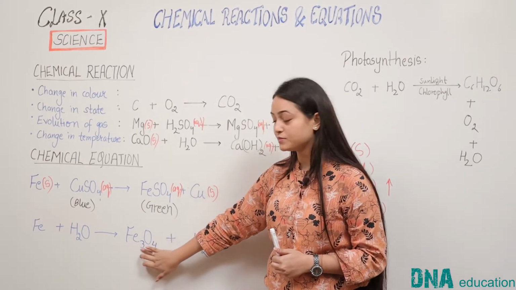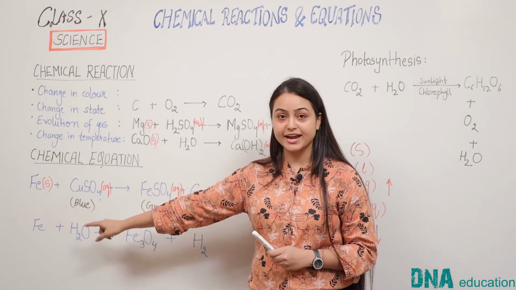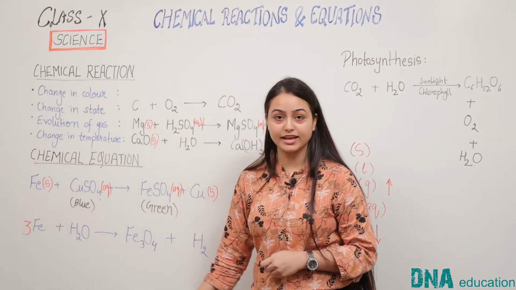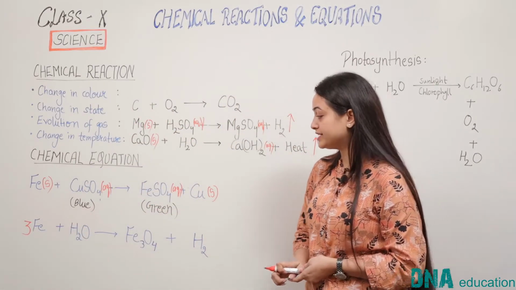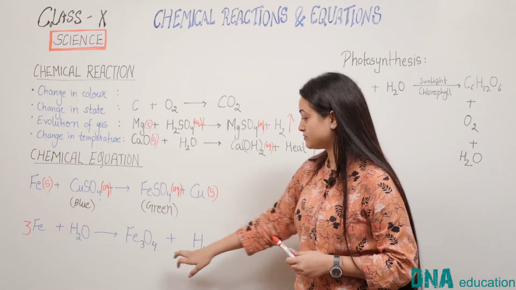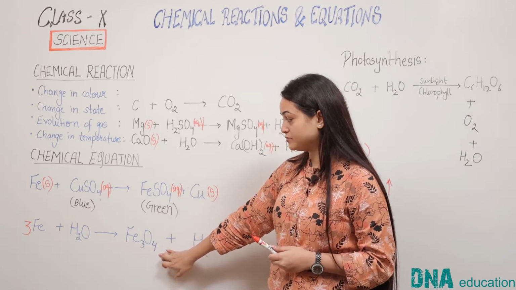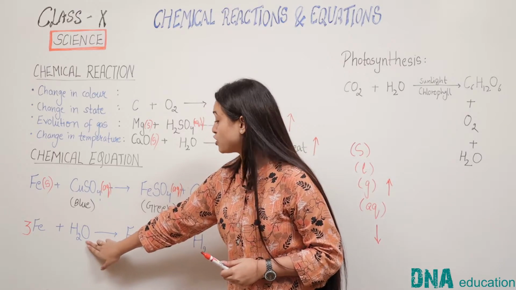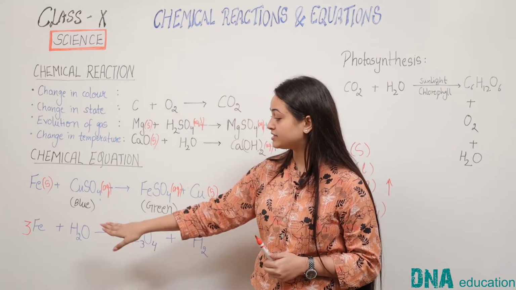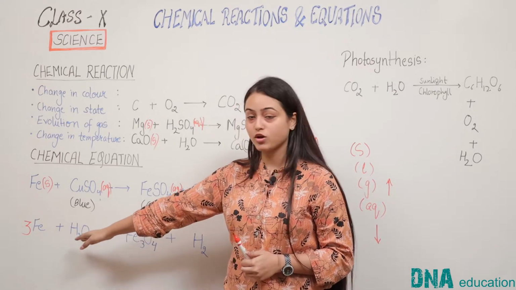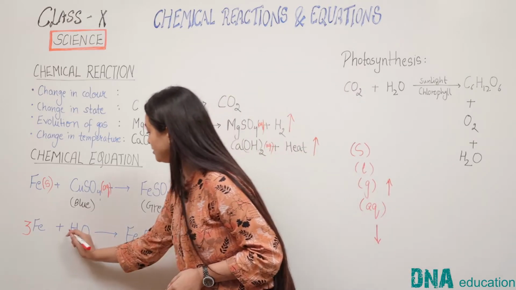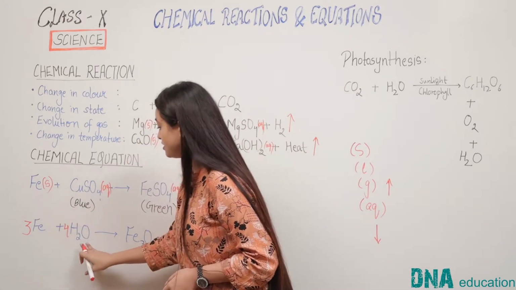Here we have three elements of iron, so on that side we can add 3 to indicate three elements of iron. Now you can clearly see that iron is balanced on both sides. Now coming to the next, there are 4 oxygen atoms in the products and only one oxygen atom in the reactants. So there are 3 oxygen atoms less on the reactant side. So we will add 4 here.